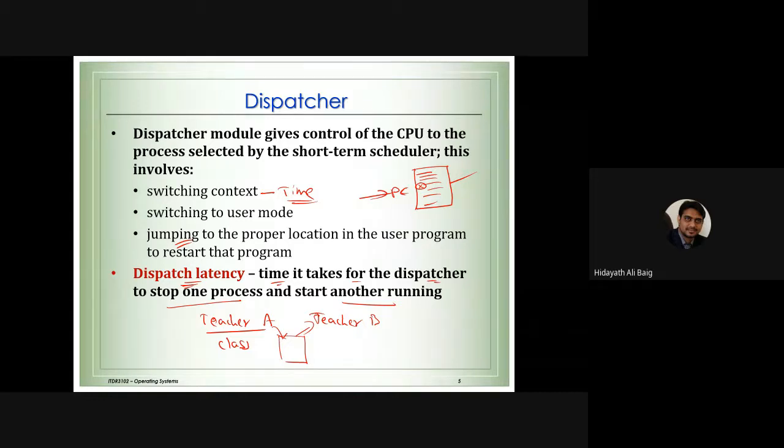Just understand my question. I am teacher A, teaching 25 students in my class. I stop my class. Now teacher B is waiting with another 30 students outside. Can teacher B immediately start the class, or will it take some time between the changing of the classes?